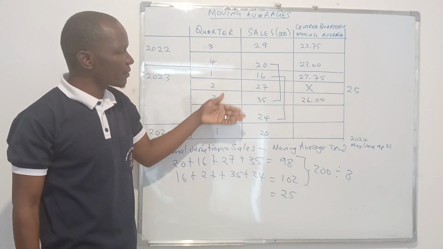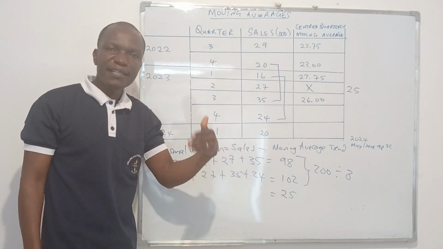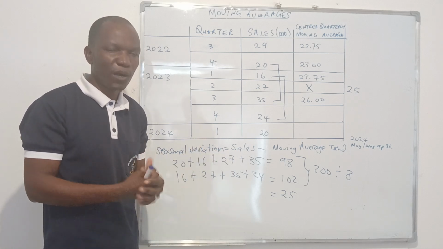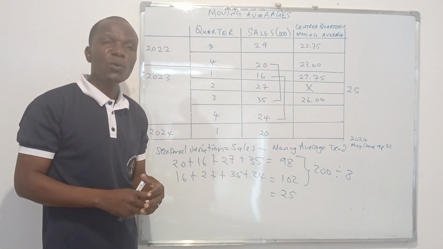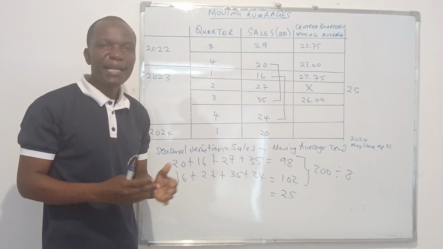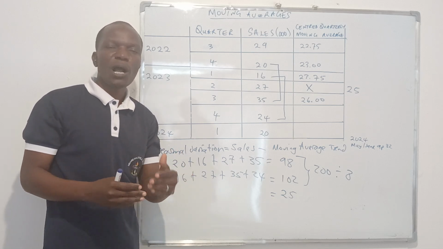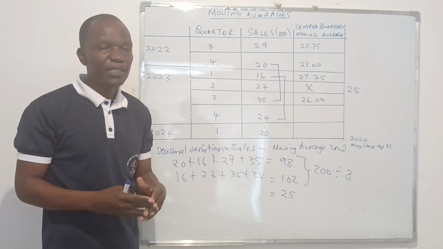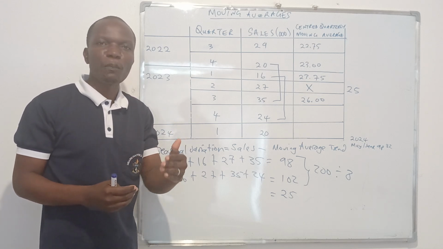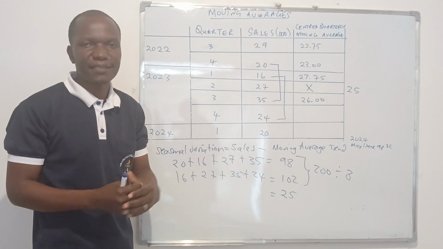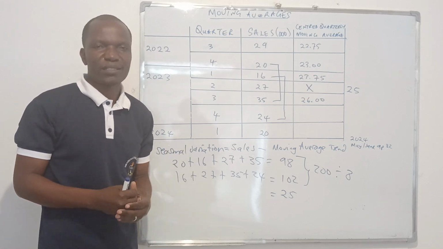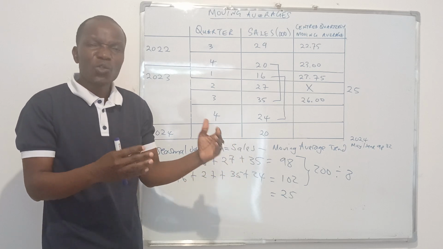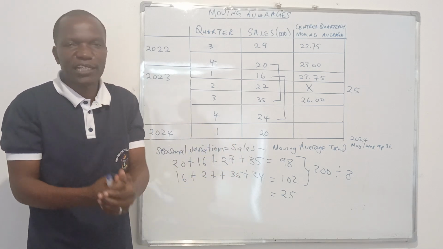Okay, still there, maybe just to add one more thing. You need to know that always after this, they'll ask you why it is important to forecast. The importance of forecasting. Remember, forecasting is important not only in the marketing department. The marketing department will be able to know how many units of a product to distribute. But also the operations department is able to plan their production capacity. How many units are we supposed to produce? So they will use this forecast to actually plan their production capacity.